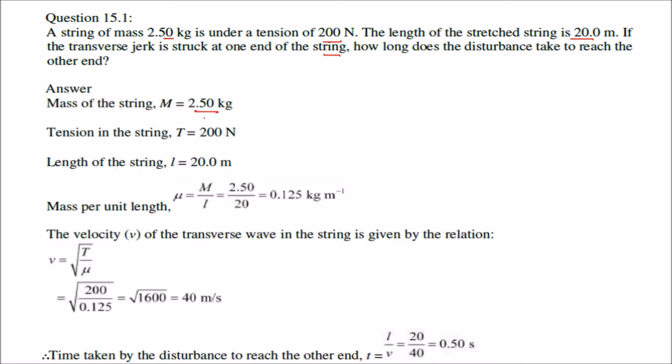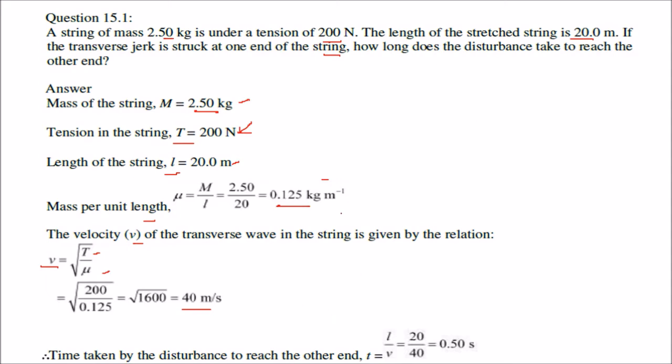Mass is given, the tension is also given, the length of the string is given. We know that the mass per unit length is what? This is mass divided by length. So this is mass per unit length. And we also know that the velocity of the transverse waves in the string is given by the relation V equal to under root T by mu. T is tension, and mu we just found out. Just put it here. It will be 40 meter per second.